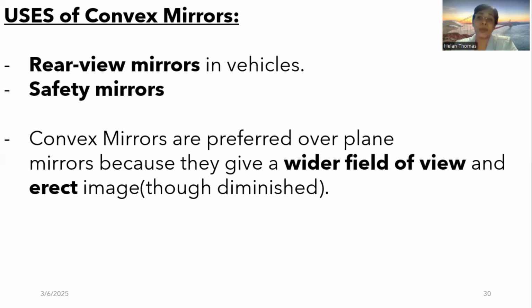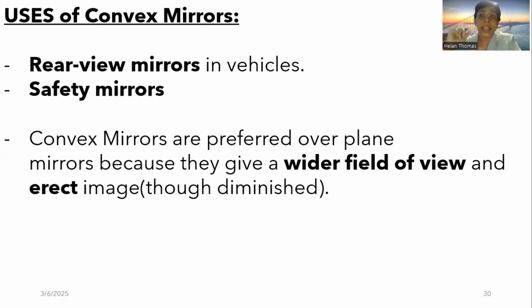So the car or a vehicle which is behind you will appear quite smaller in your rear view mirror, but it will give a bigger view. The view of the convex mirror will be more, so you will get a wider field in your rear view mirror.